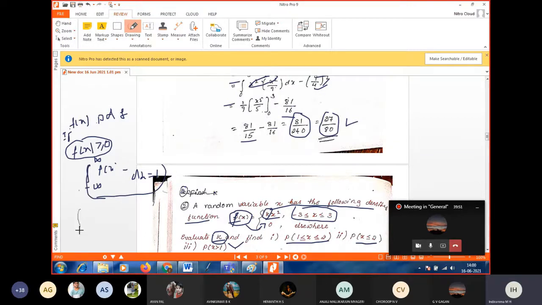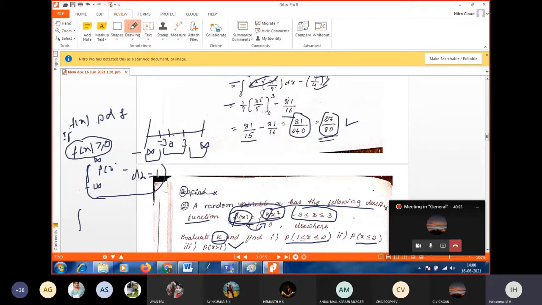So how to find it? Our interval is minus infinity to plus infinity, but in the question we have the value for f of x as kx square only in the interval minus 3 to plus 3. So here we have 0, it is minus 3 and it is plus 3. Other than the interval minus 3 to plus 3, what is our f of x?